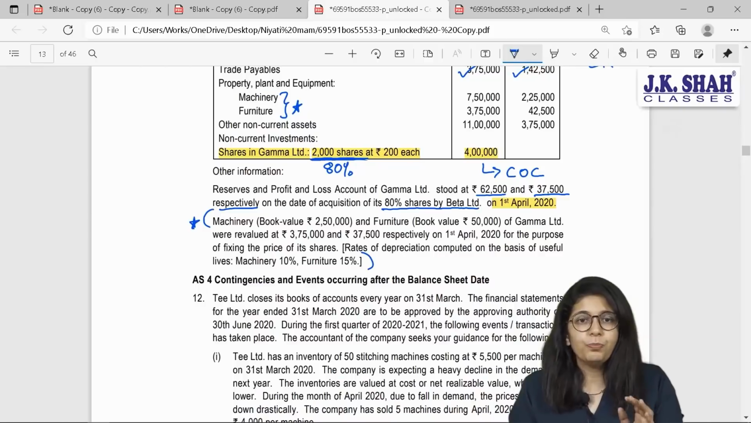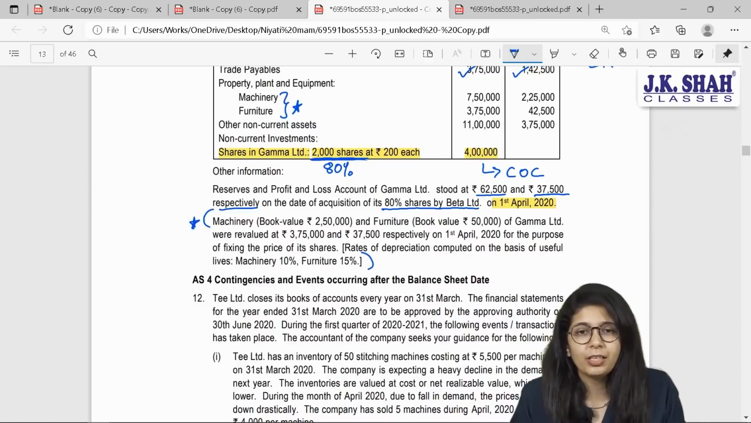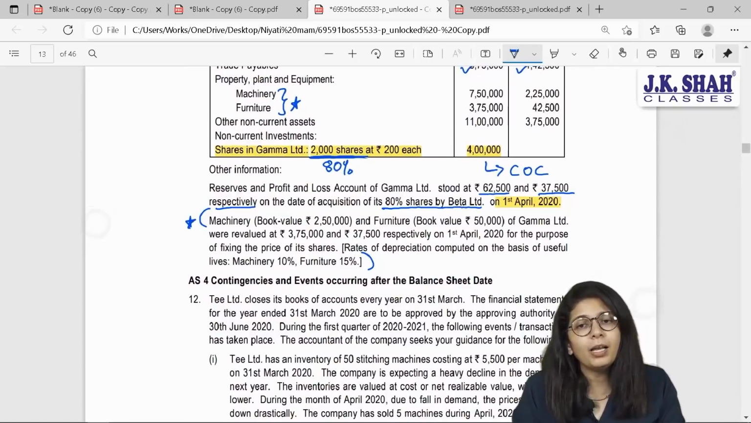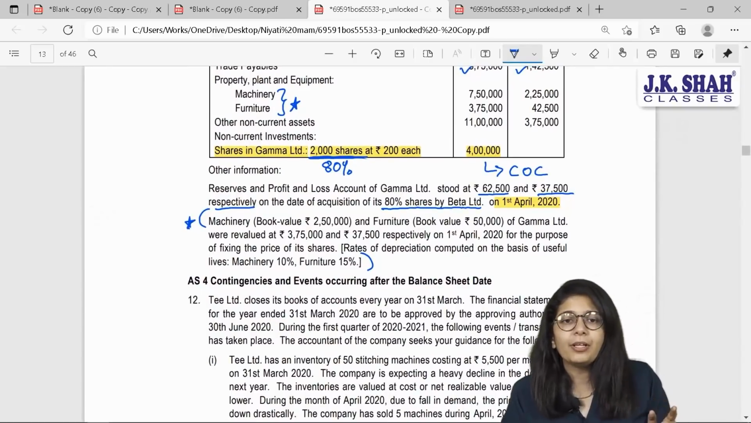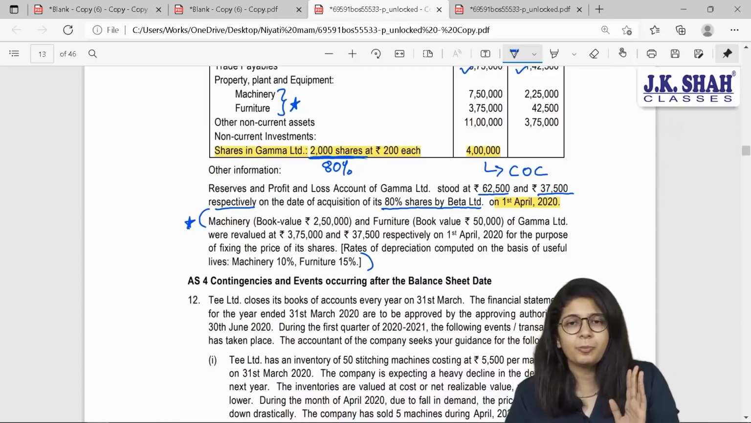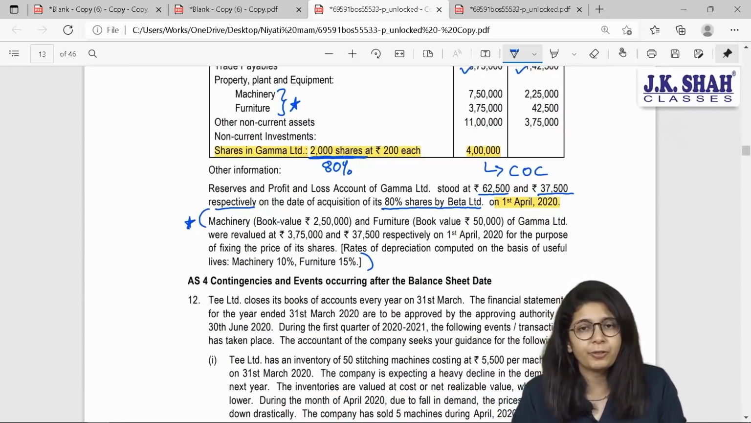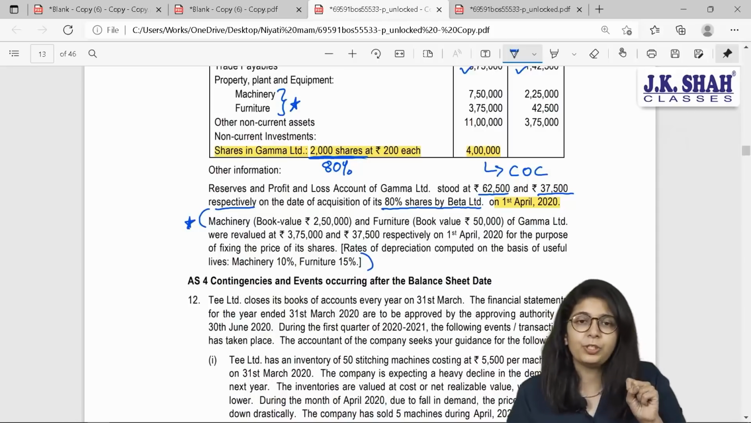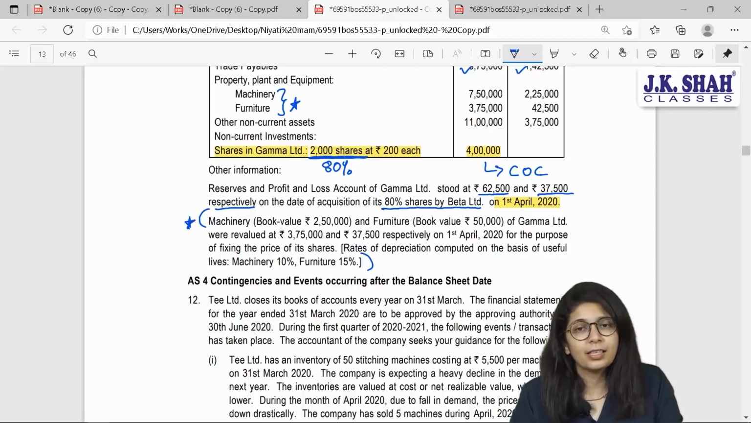Machinery whose book value was 2,50,000 and furniture whose book value was 50,000 rupees of Gamma Limited were revalued at 3,75,000 and 37,500 respectively. On which date, Beta? On the first day of the year, that is on the date of acquisition, for the purpose of fixing the price of the shares. So before Beta could come and take the equity shares of Gamma, Gamma revalued its assets, furniture and machinery.